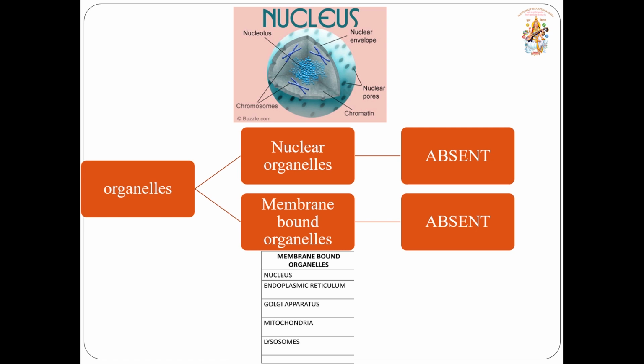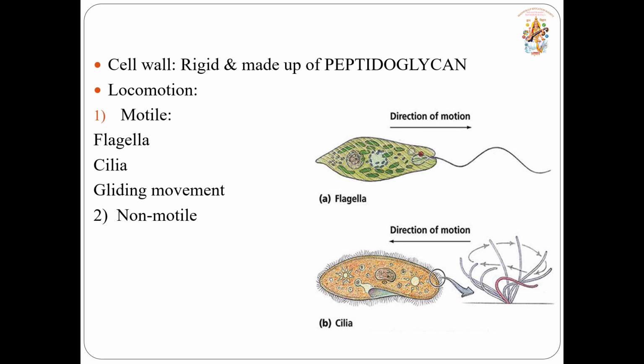Nuclear organelles are present in the nucleus, and membrane bound organelles are present in the cytoplasm. Now let us see if prokaryotes have them or not. Basically, no, they don't have organelles in their structure. But yes, they do have a cell wall, which is rigid and made up of peptidoglycan.